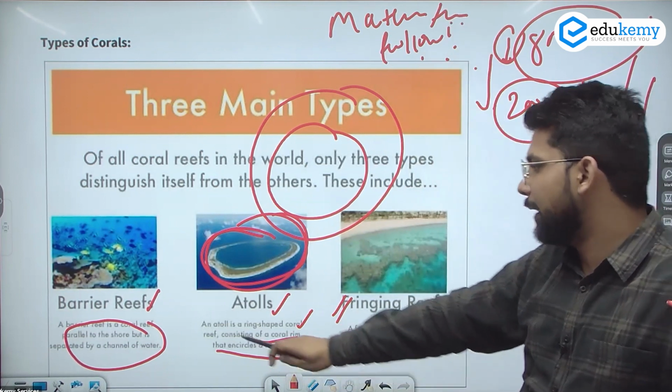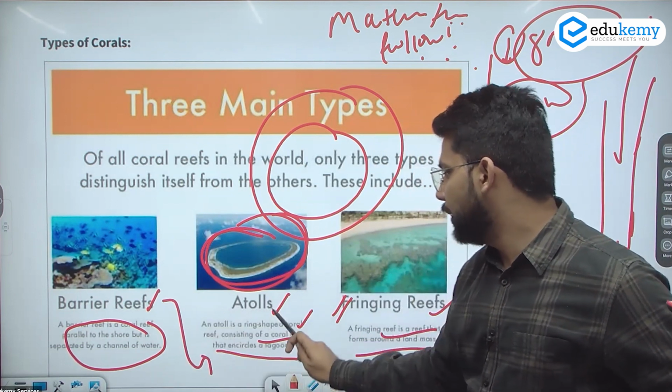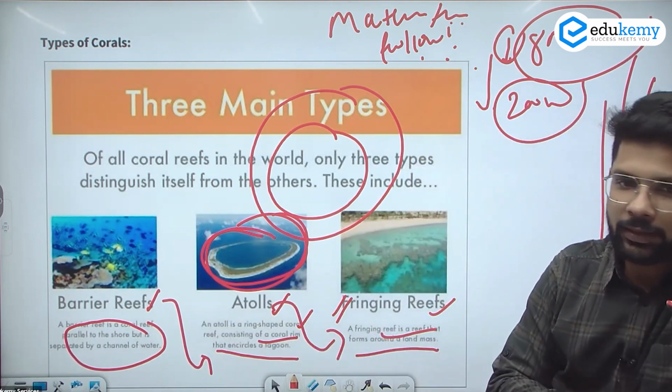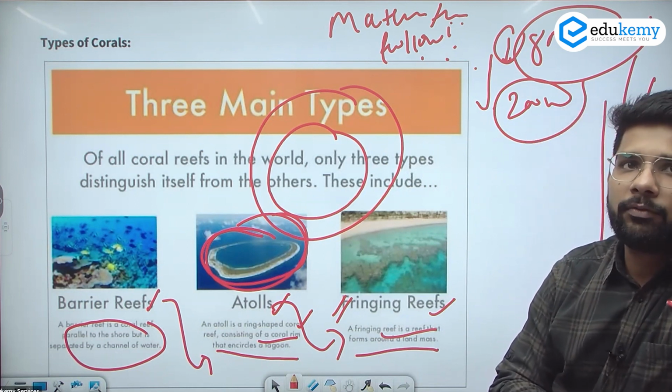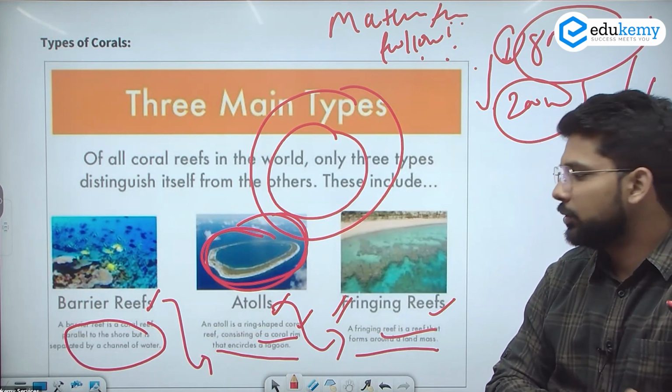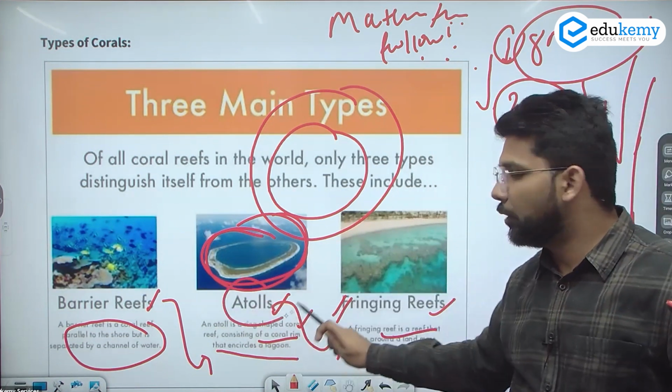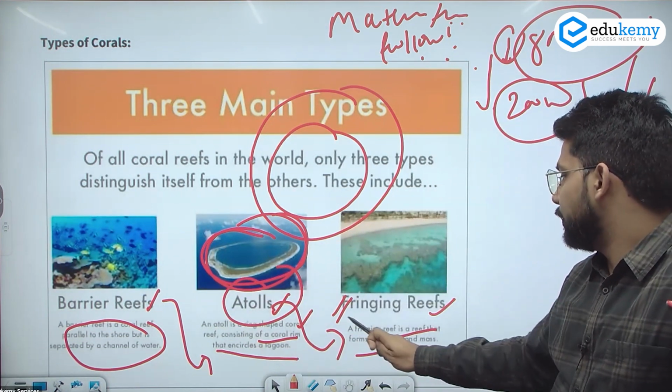Barrier reefs. They can give the option of the atoll in the barrier reefs and the option of atoll in the fringing reef as well. So you need to know what is about the barrier reefs, where they are located. It's mainly on the shore, and the atolls, these are bounding the lagoons. And third is about the fringing reefs.